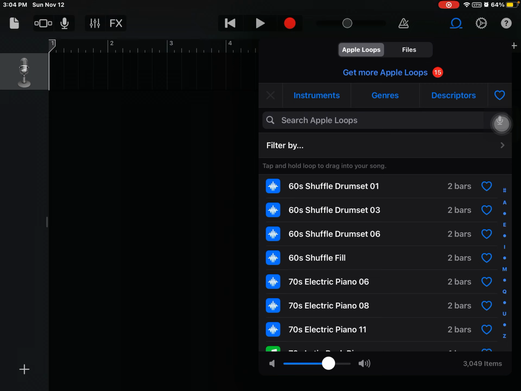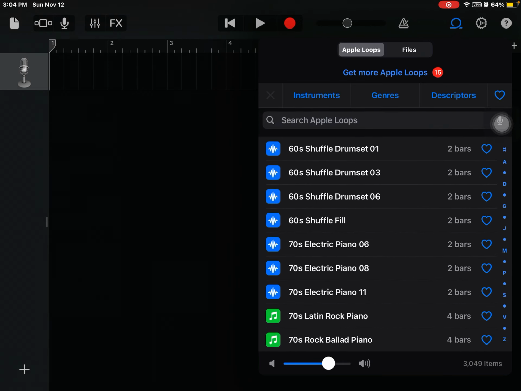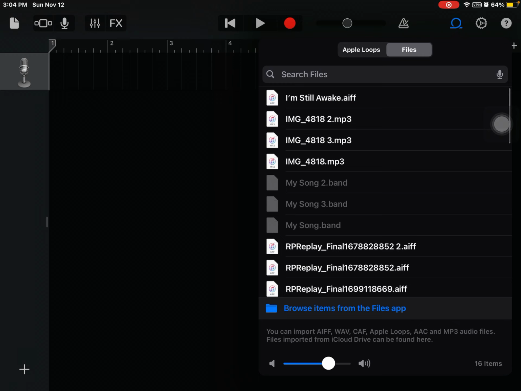If you want it to be a song that's in Apple Music, then you just go to, there should be a music tab, but I guess it's not there because I'm on a restricted iPad, but there's some Apple loops here. But I don't really need an Apple loop, so I'm just going to pick one of these. Yes, I have I'm Still Awake, because I think that song is pretty funny.